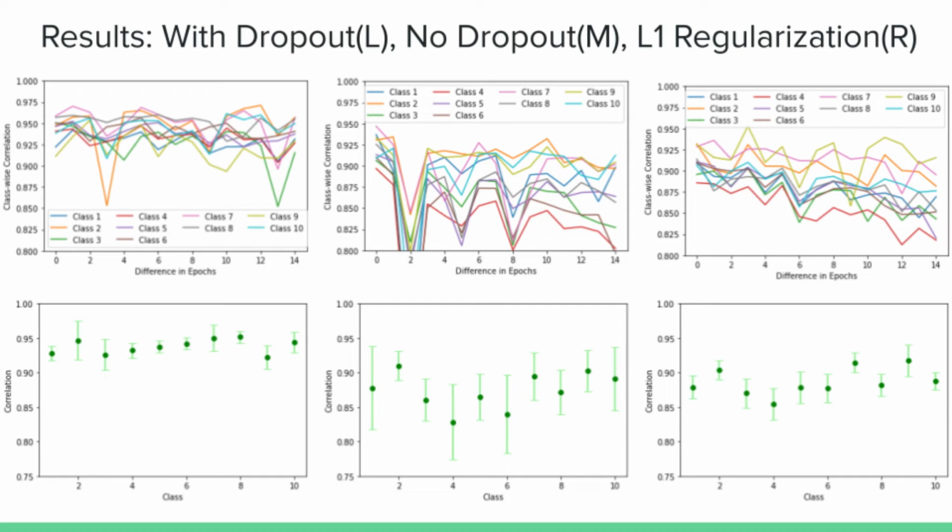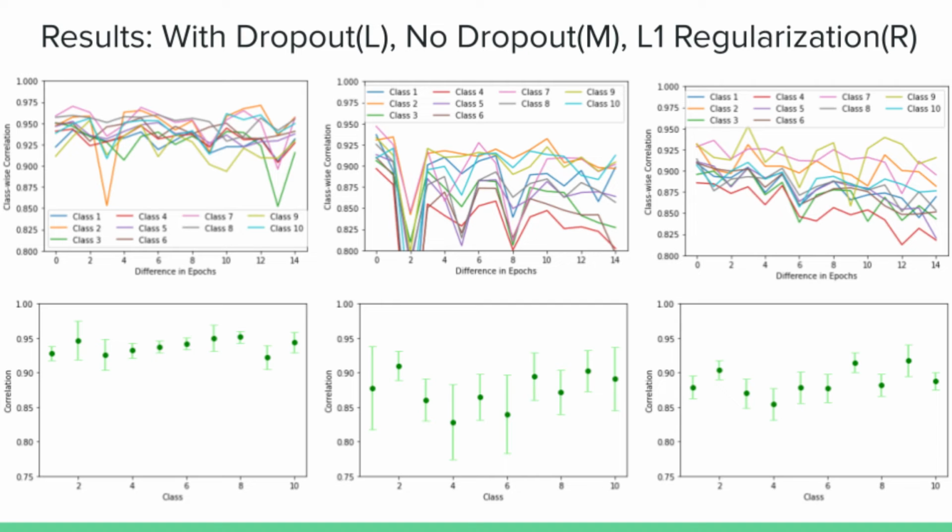So we see that while their performances are similar, the error bars per category are similar. I mean, at least they are better than the middle thing. But the error bars are similar, though still higher in the bottom right network, which is the L1 regularization network.